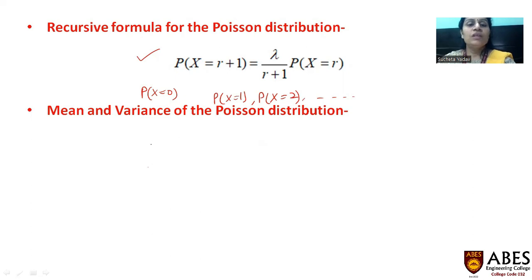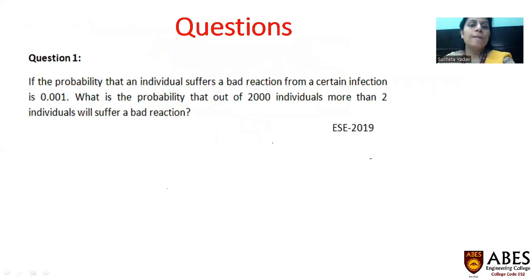Now, mean and variance of Poisson distribution. Mean is given by lambda and variance of Poisson distribution is also given by lambda. That is, mean and variance coincide for a Poisson distribution. Now we take some questions which have appeared in various competition exams based on Poisson distribution.